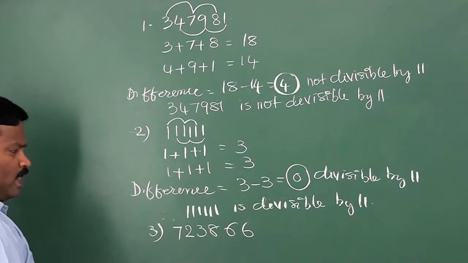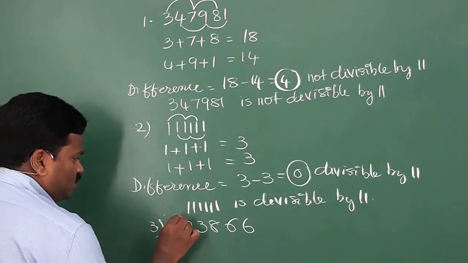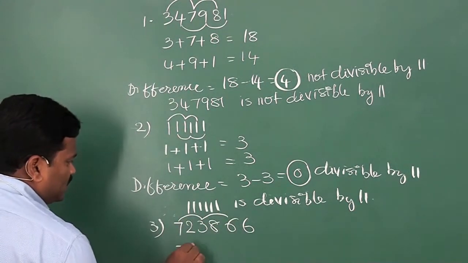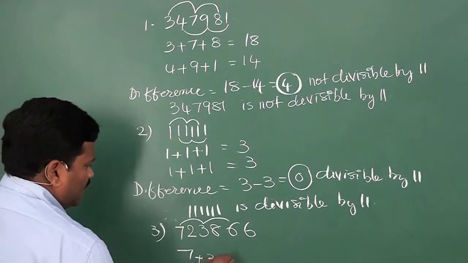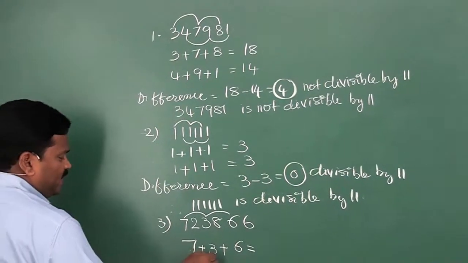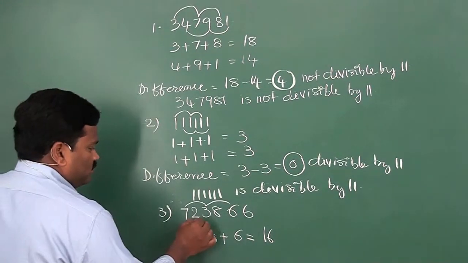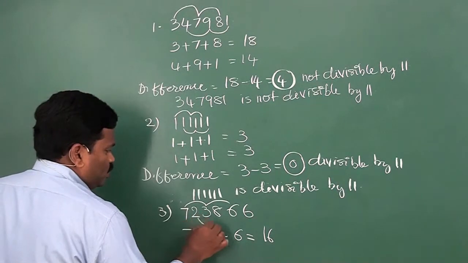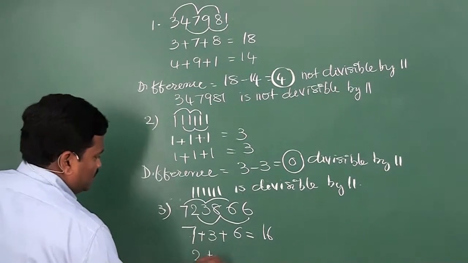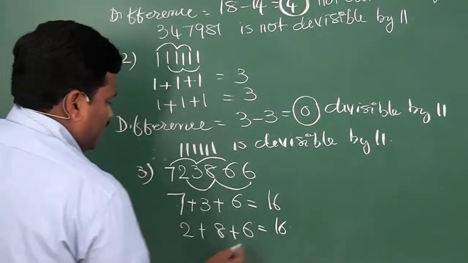723866. Same procedure. Find the sum of the digits of alternate places. 7 plus 3 plus 6: 7 plus 3 is 10, plus 6 is 16. Now the other alternate places: 2, 8, 6. 2 plus 8 plus 6 is 16.